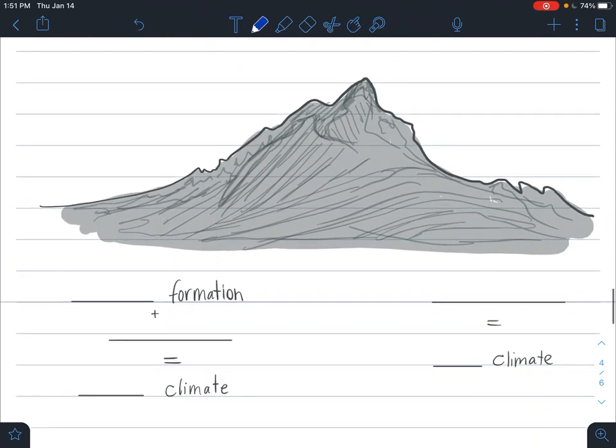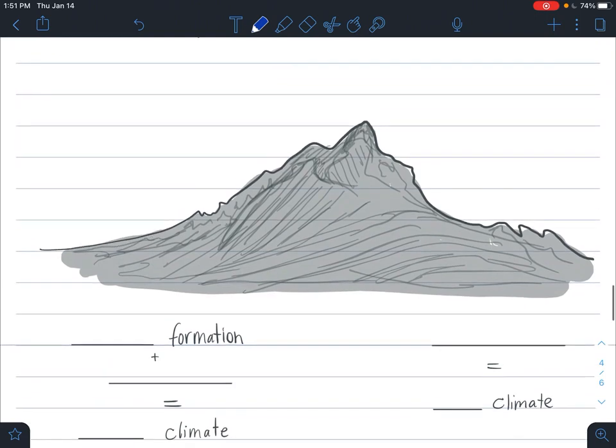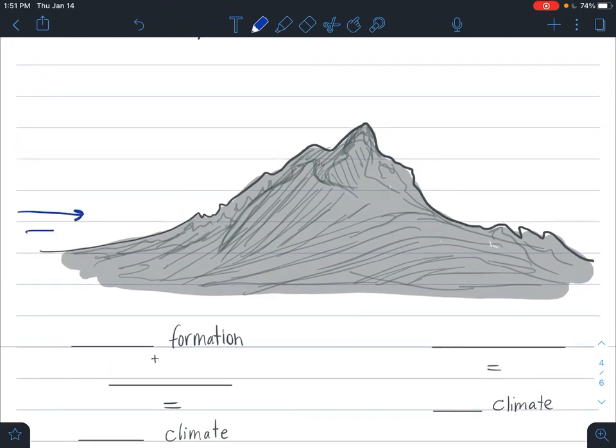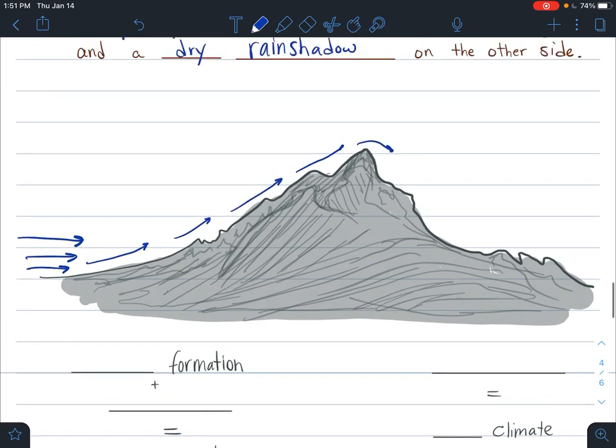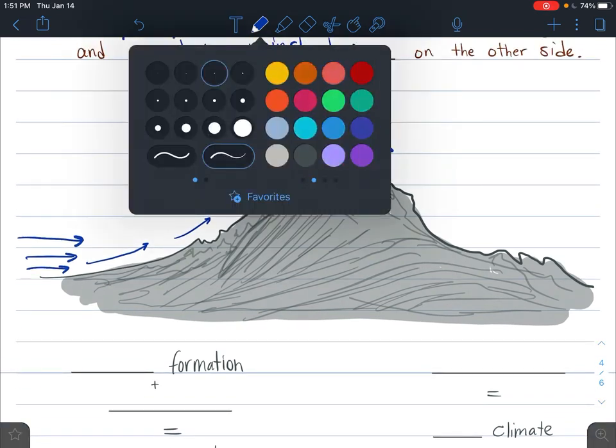So what we should see then in this example is, if we draw this mountain, go ahead and draw yourself a line on your paper to draw the mountain. On this left side, we're going to have air coming in. This air doesn't know the mountains are there, but it's about to hit them. When it hits the mountains, it starts to be forced up and over the mountains. But what we find then is that we end up with cloud formation.